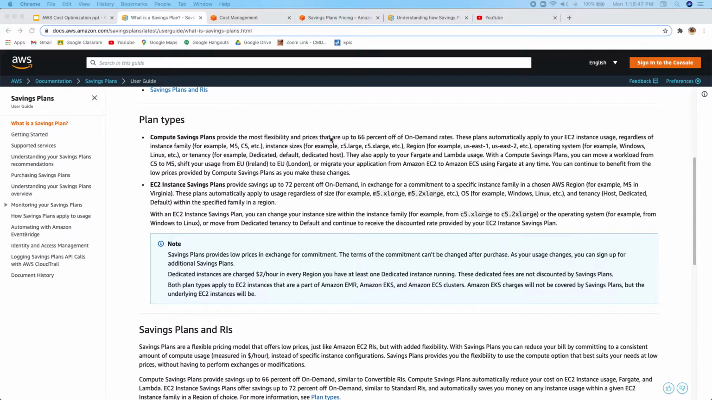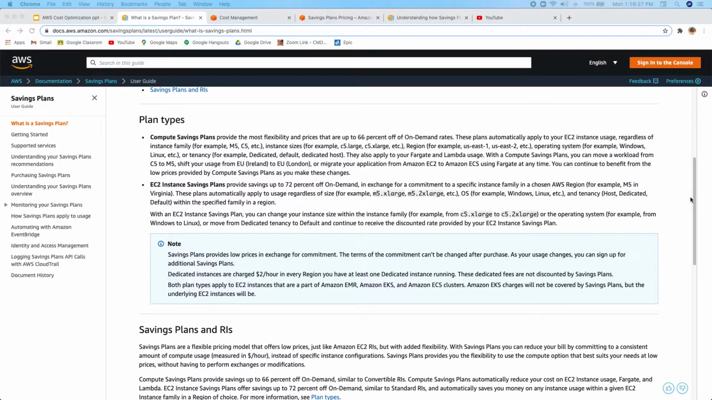The second one is the EC2 Instance Savings Plan. It provides a maximum of 72% discount off on-demand, but it does not provide the flexibility the way Compute Savings Plans do. With the EC2 Instance Savings Plan, you have to choose a specific instance family in a particular region, but you can choose any size within that instance family. You can have any operating system or any tenancy. So it gives you a little bit of flexibility, but not at the level that Compute Savings Plans provide. So this is the difference between Compute and EC2 Instance Savings Plans.